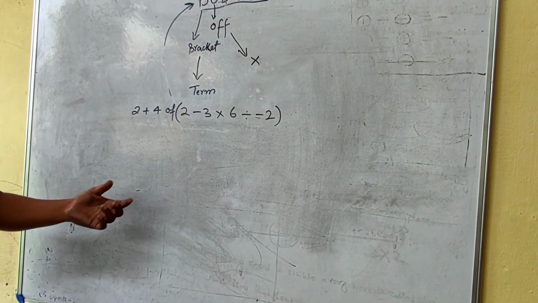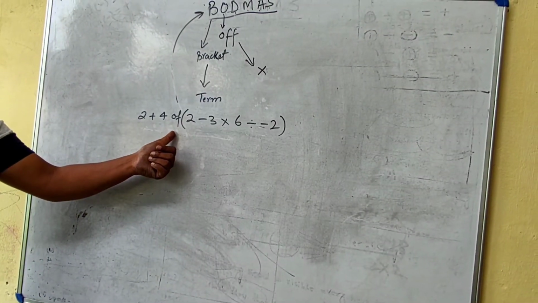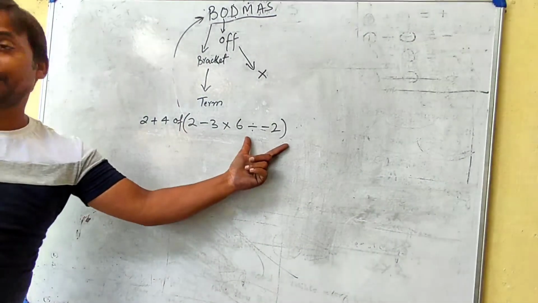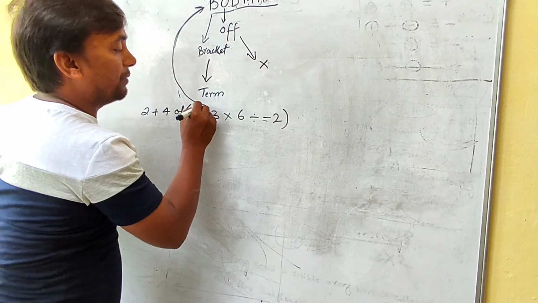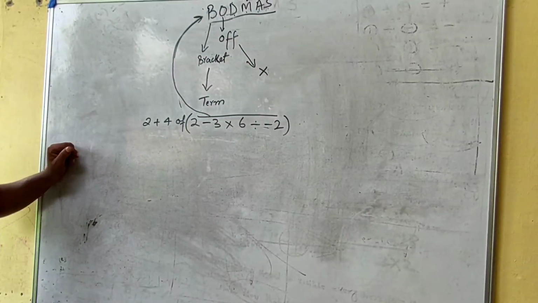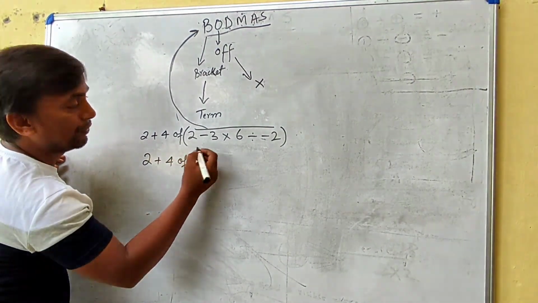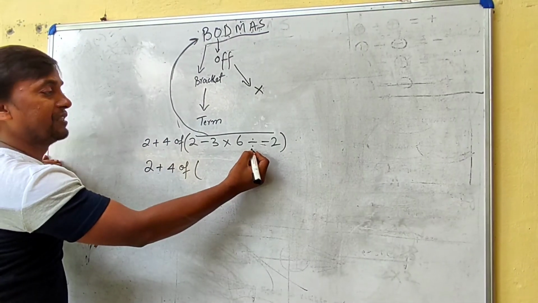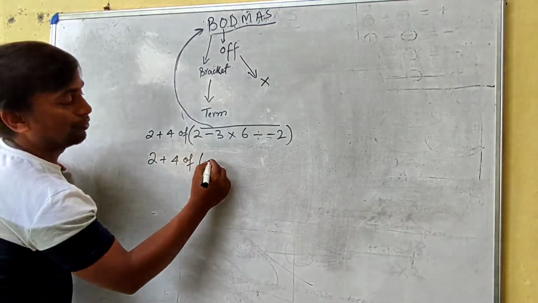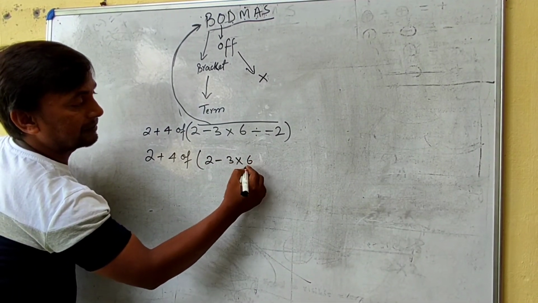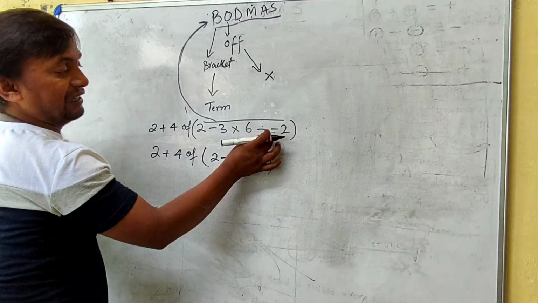So every operator of BODMAS is available in this term. Now we are going to solve this. Which one will be solved first? Bracket. यहाँ off भी है, but we will not care about that first. We will solve this bracket, and this will again be solved by the rule of BODMAS. So 2 plus 4 of, here see which has more precedence. This one, division.